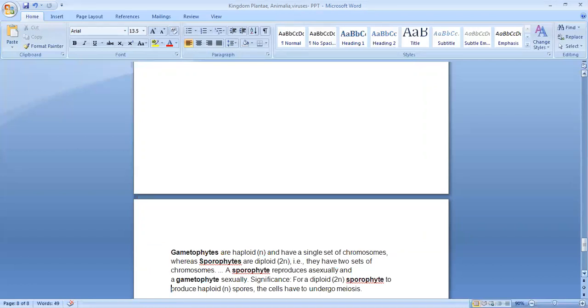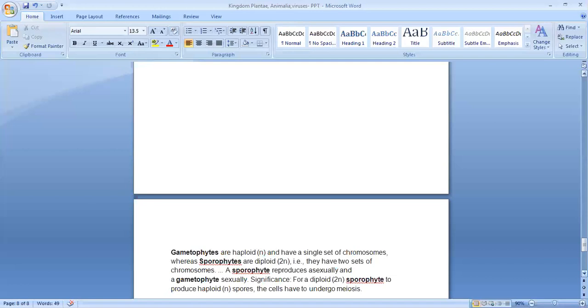So the sporophyte is diploid, represented by 2N. They produce haploid spores, which are represented by N. For a diploid sporophyte to produce haploid spores, the cells have to undergo meiotic division or meiosis, and they produce spores. Those spores are haploid in nature.